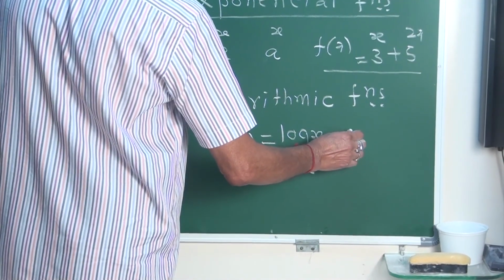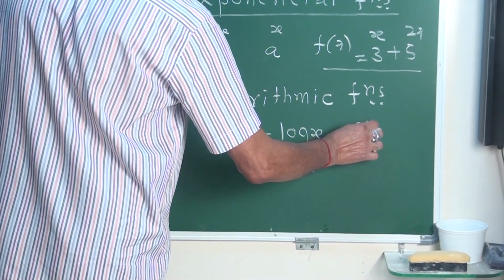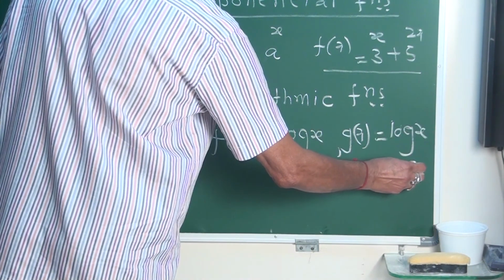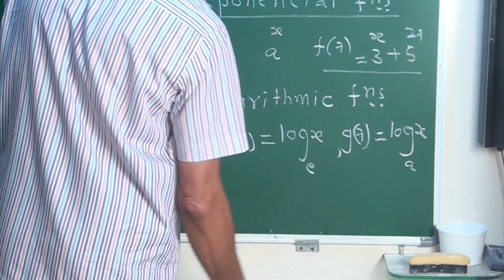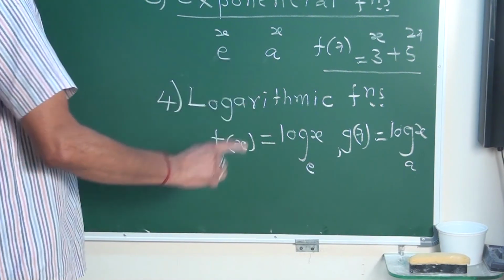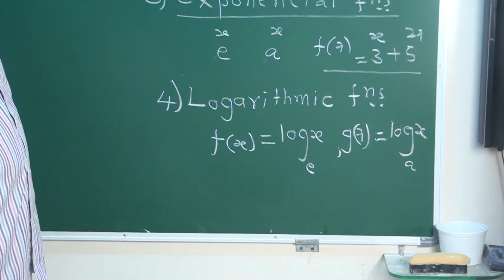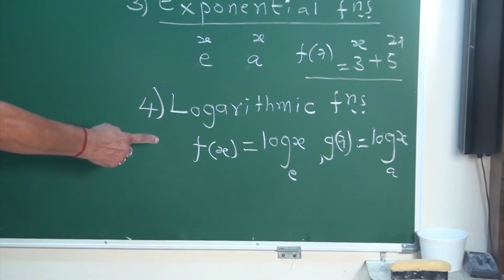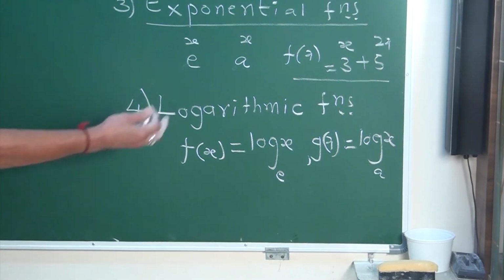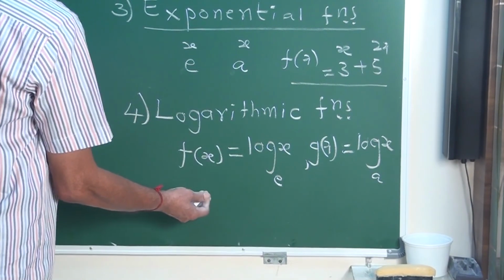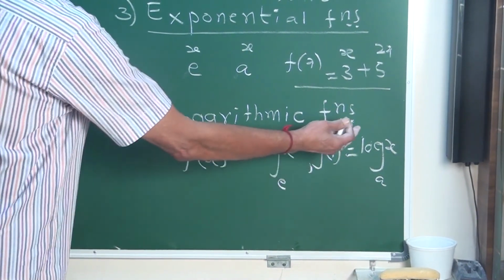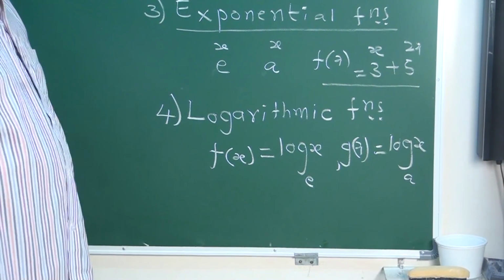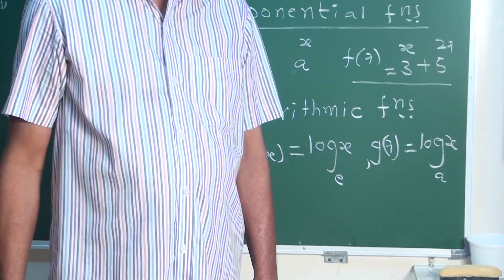What is another function? g(x) equal to log x to any general base a. I told you about a, what is it? Other than 0. Yes, my friend. g(x) is log x to the base a, f(x) is log x to the base e. Like this, you can write any function connected with these logarithmic functions. These are logarithmic functions.